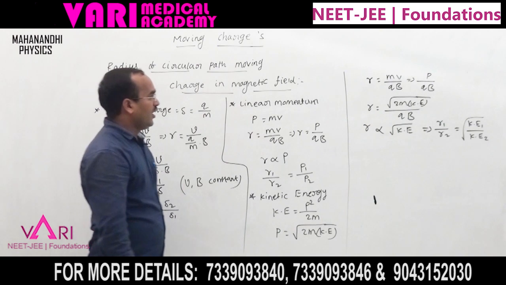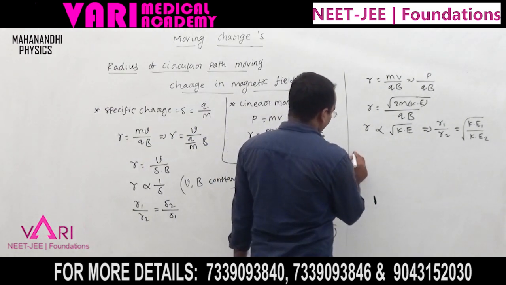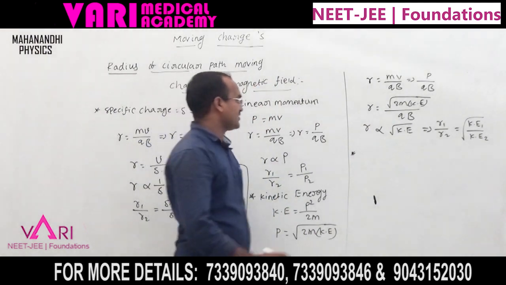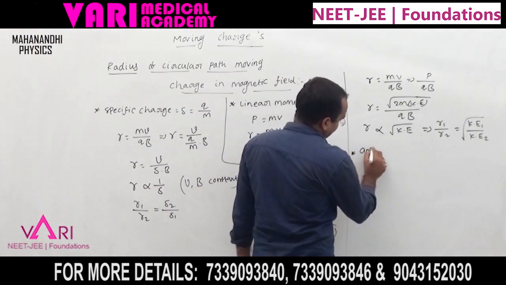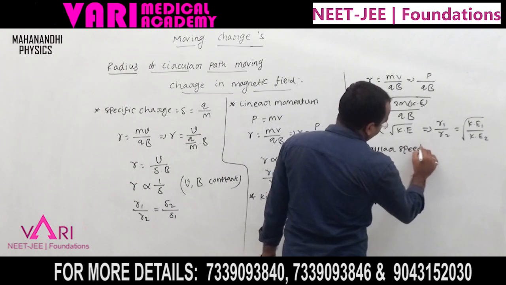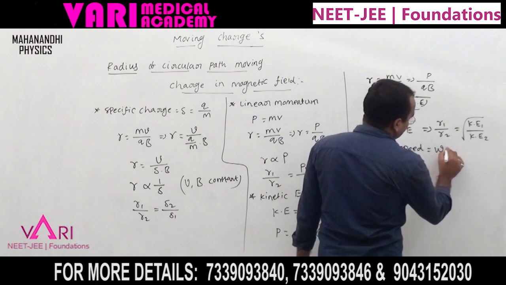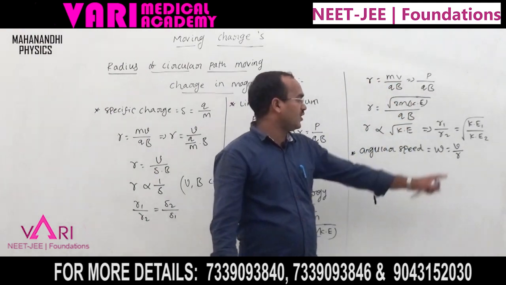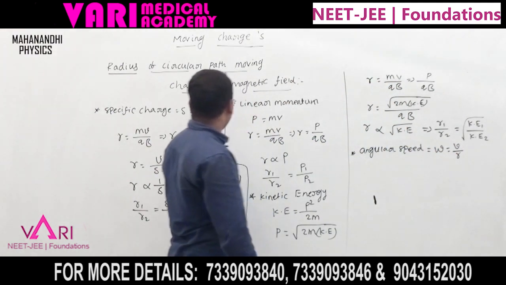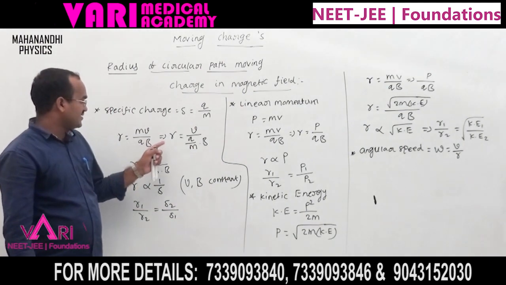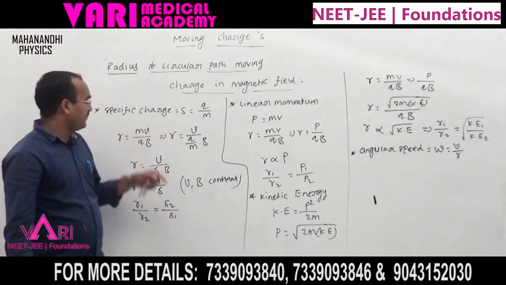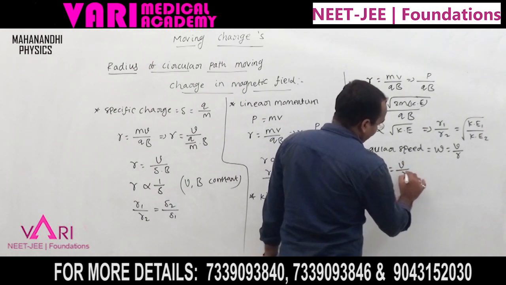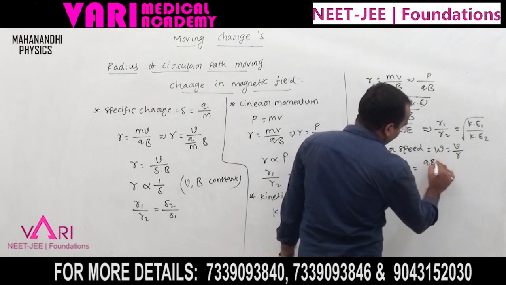Now finally, the time period. First we need the angular speed. Angular speed omega equal to v by r, which means v equal to r omega. Now v by r is qb by m. Omega equal to v by r equal to qb by m.